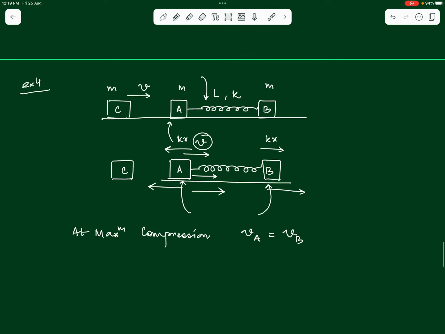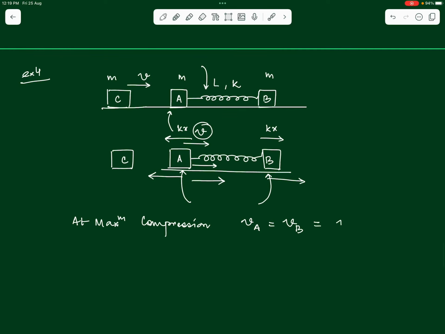Now, can we find out that velocity? Can we say that if we assume this velocity is some V dash, then knowing that this system of two blocks A and B is moving under the effect of only the internal forces, the spring force, there is no external force acting on the system, which means that the total momentum of the system at any point in time will be conserved, right?